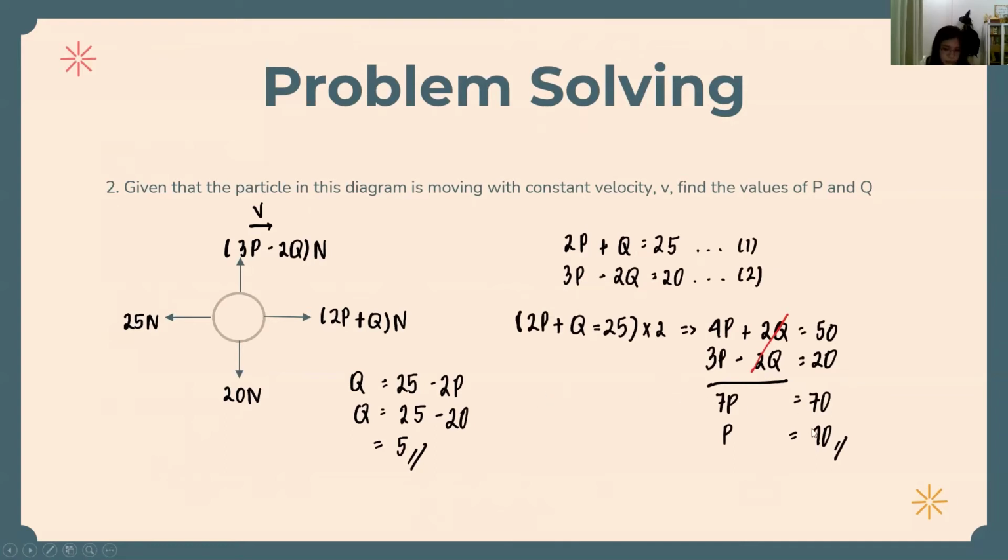And then we substitute p into the equation. So q equals 25 minus 2p. And then we substitute p, so 2 times 10 is 20, and 25 minus 20 is 5.